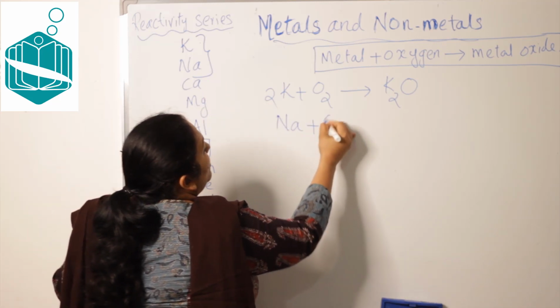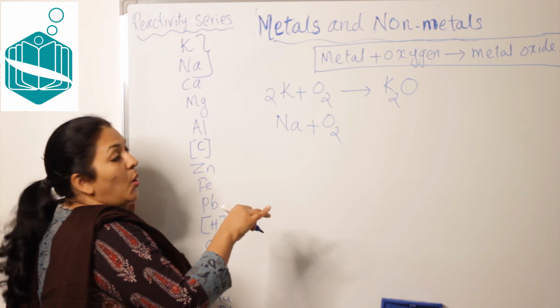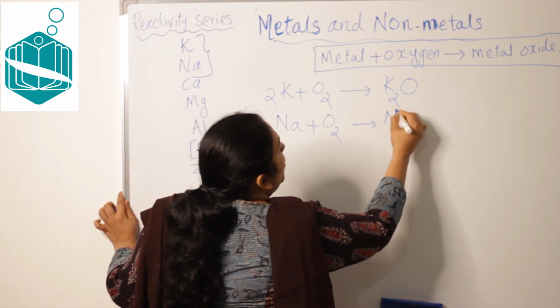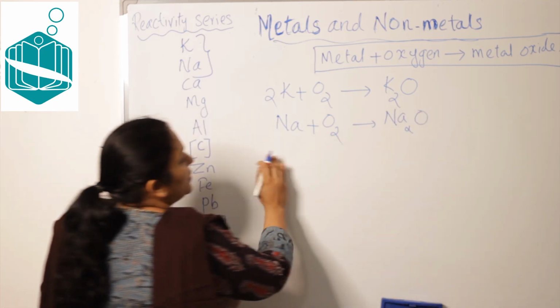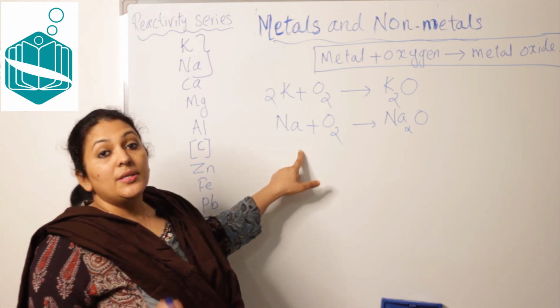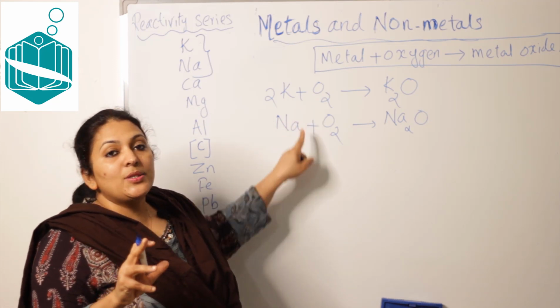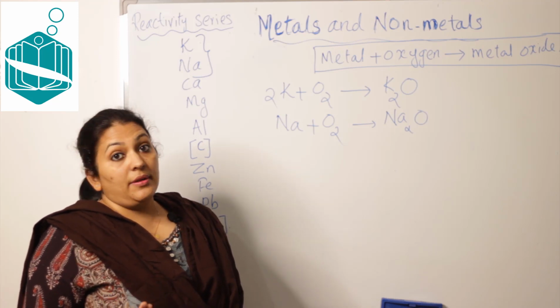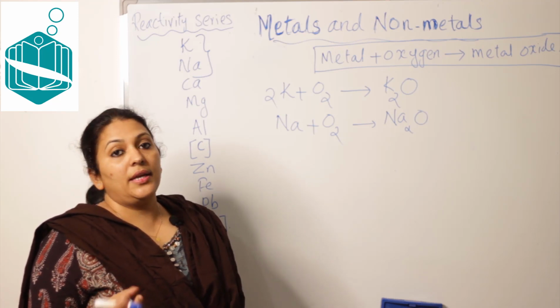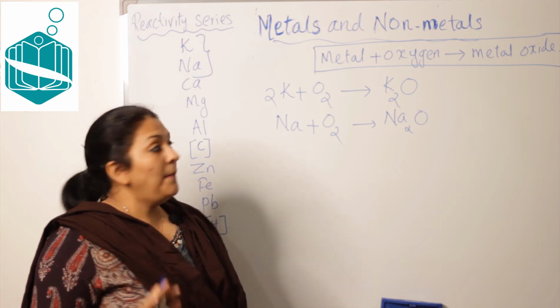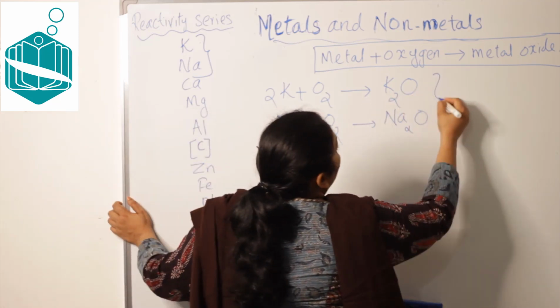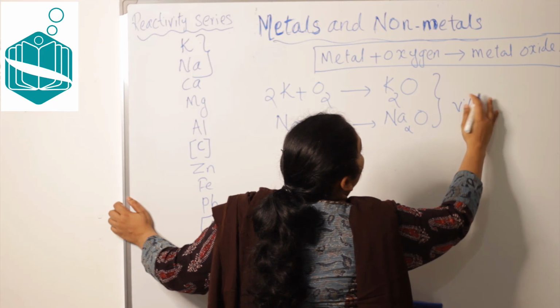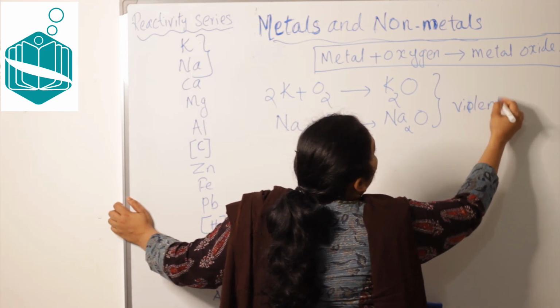Similarly, sodium also reacts with oxygen to form sodium oxide. Balance it. Remember, these two reactions are violent reactions. Vigorously they will react and catch fire sometimes. So I can write here: violent reaction.